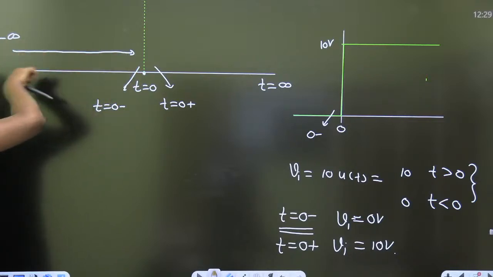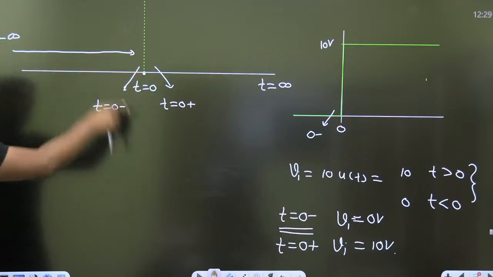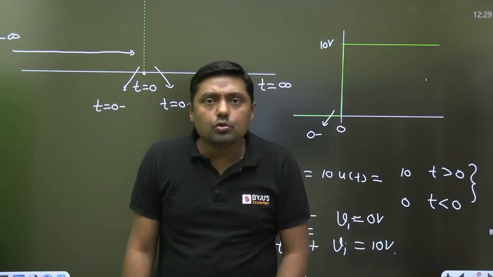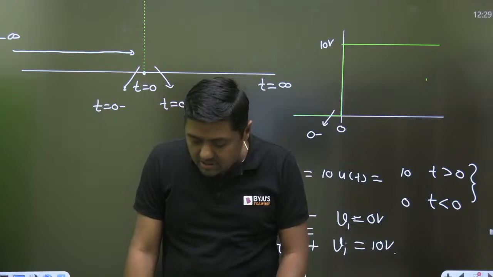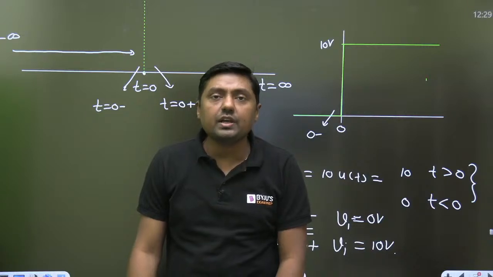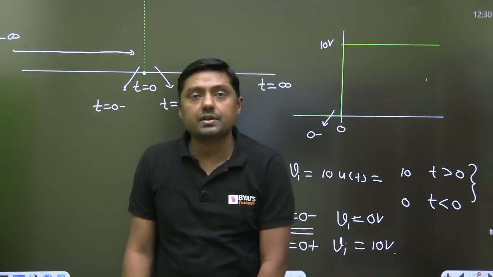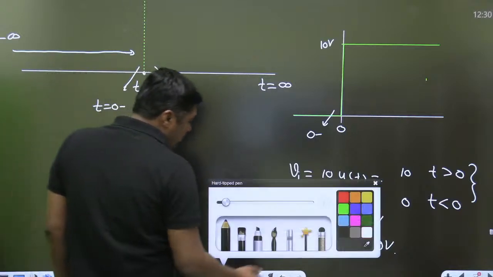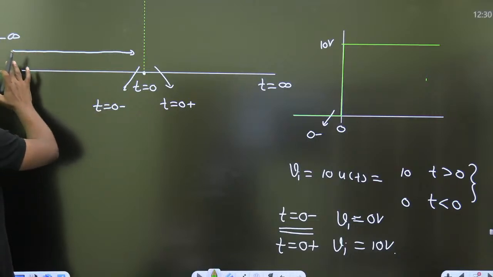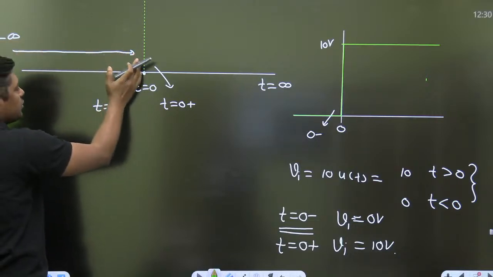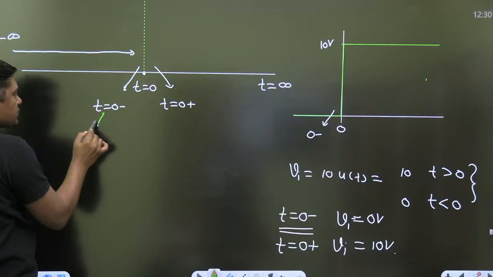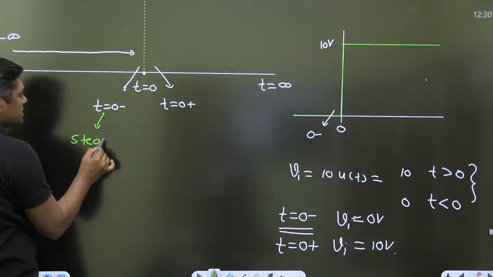If we are moving like this, from minus infinite to 0 negative, the circuit will get sufficient time. And exactly at t equal to 0, there will be the change. So my dear students, tell me what is the 0 negative? At 0 negative, the circuit is under steady state. So always remember, when I am talking about t equal to 0 negative, the similar position is coming from minus infinite up to 0 negative. The circuit will get sufficient time, and that's why at this point the circuit will be in steady state.